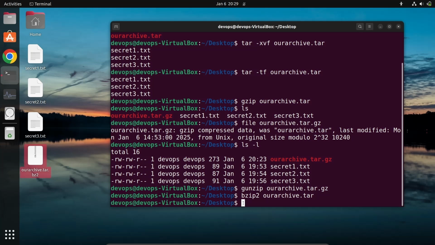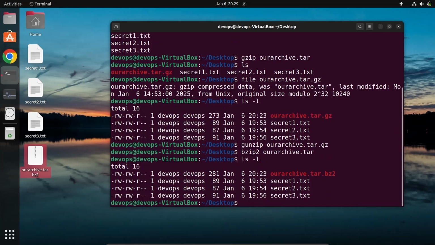Okay, now if I list, so now it has compressed more. Okay, so here it should be less than the gzip, but it's more. So basically it depends on the type of data. If you have a bunch of data, but we have only some text, that's why it's behaving weird. But gzip is less compression but fast, and bzip is more compression but it is slow. Okay, in the background it might be processing a bit slow.